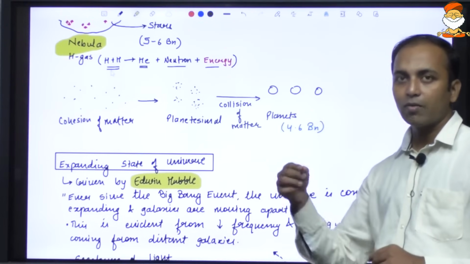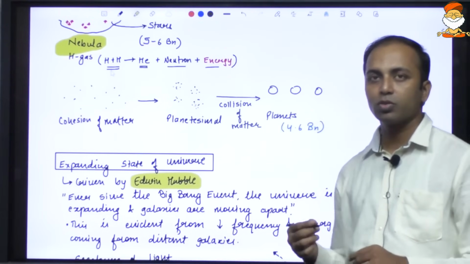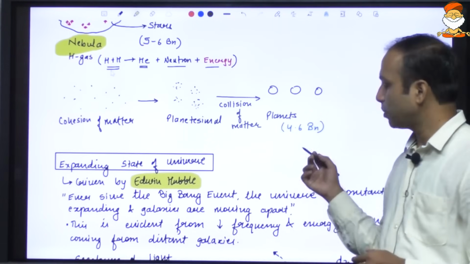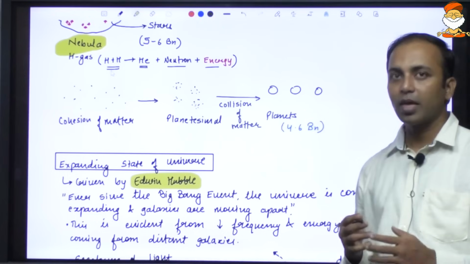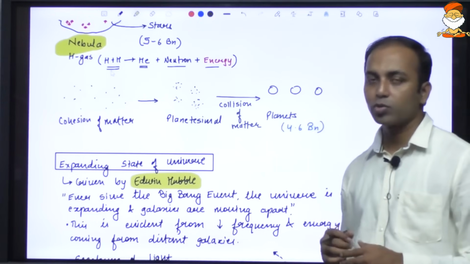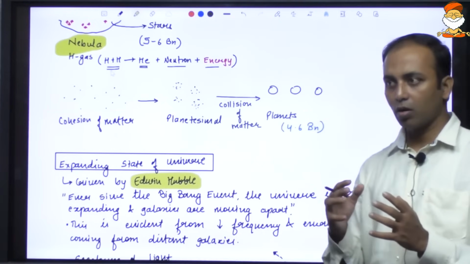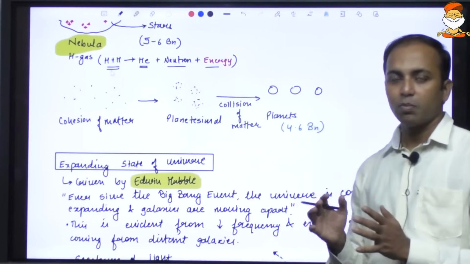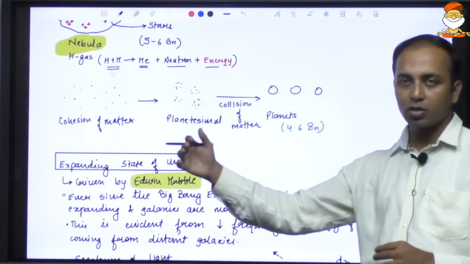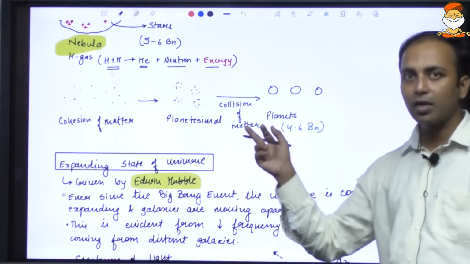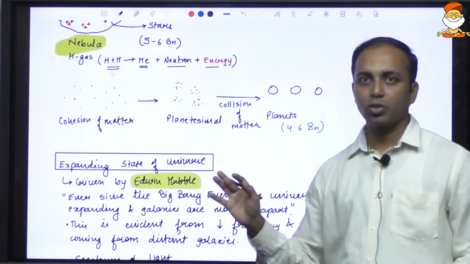Okay, Earth has undergone a lot of changes, geomorphological changes and climatological changes, but the other planets have maintained their originality more. So if we want to study more about how the Earth was previously, we go to the other planets and see how they are, because those planets haven't changed much over a period of time.